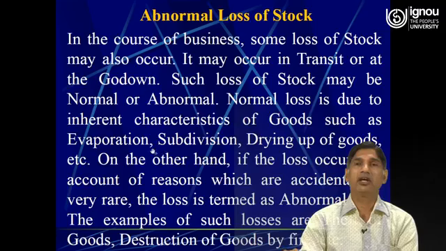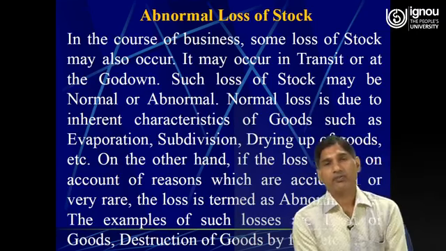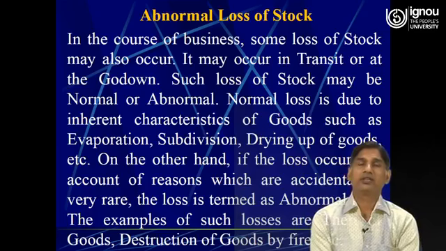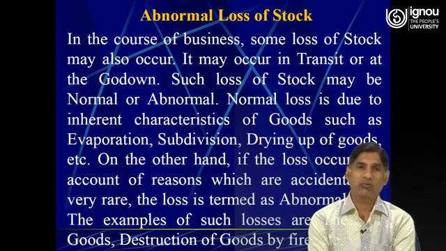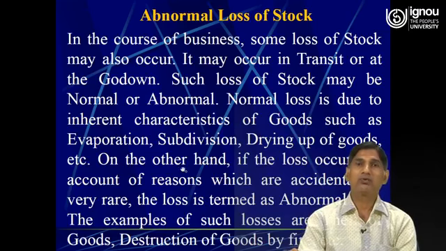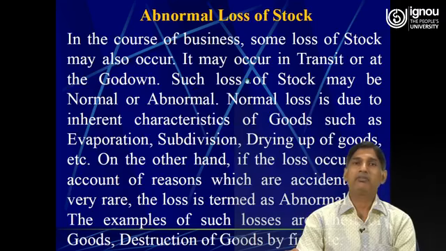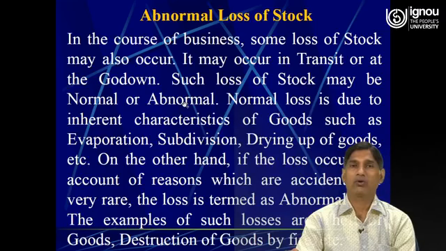Then the next one is abnormal loss of stock. Yes, of course friends, when on account of a natural disaster or something which is beyond the control of human beings, any loss has taken place, it is called abnormal loss. So in the course of business, some loss of stock may occur. It may occur in transit or in the godown. Such loss of stock may be normal or abnormal.